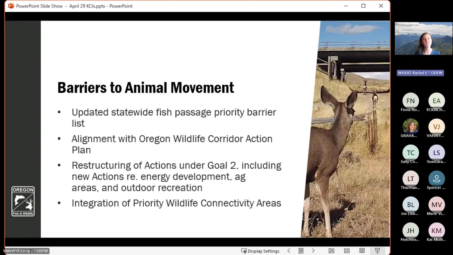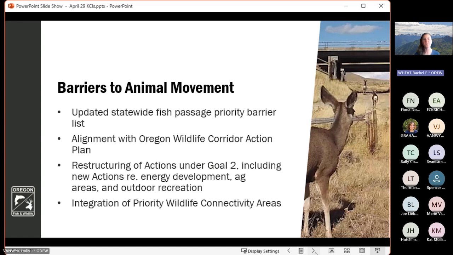Also within the terrestrial animal movement section, we have restructured actions under Goal 2, and we included a couple new actions that are specific to energy development and resource extraction, agricultural areas, and outdoor recreation. So acknowledging some of these threats that weren't particularly well covered in previous iterations or did not have specific actions in previous iterations of the State Wildlife Action Plan. We now have specific actions for barriers to animal movement targeting those activities.